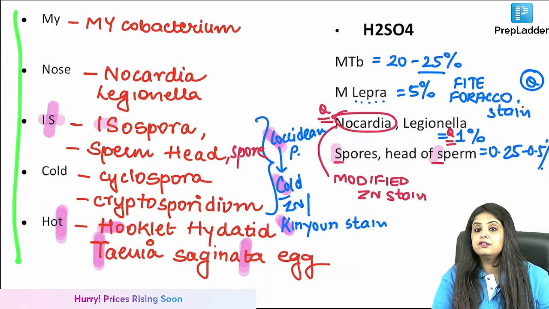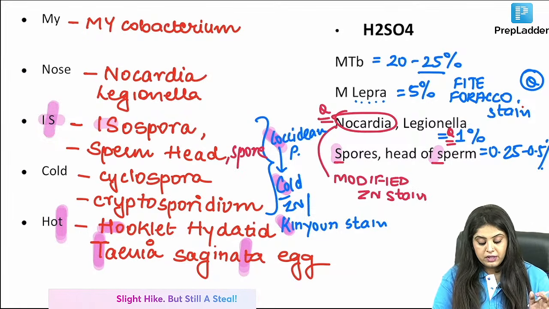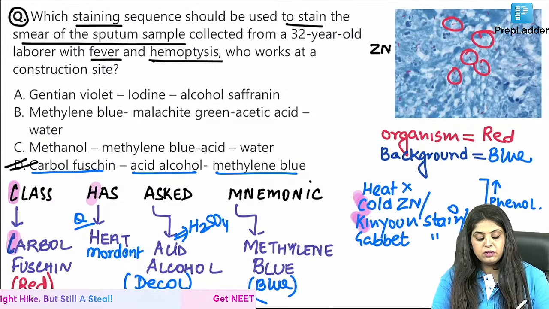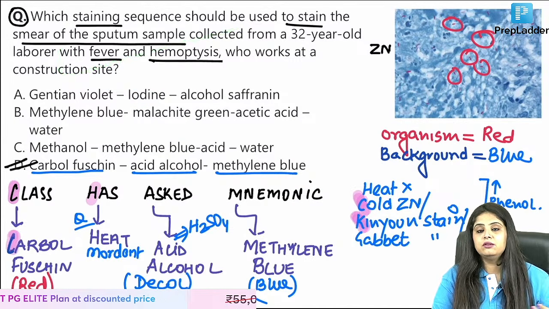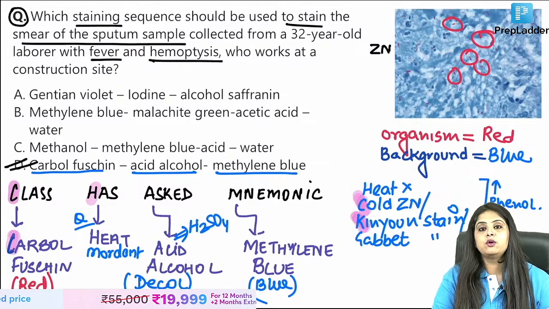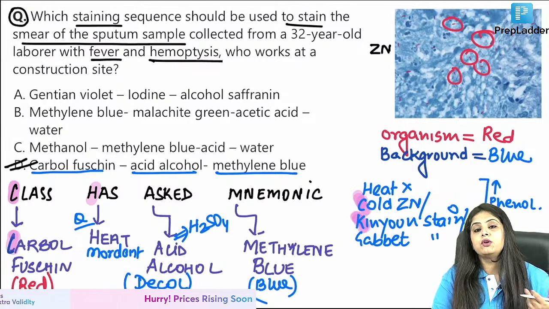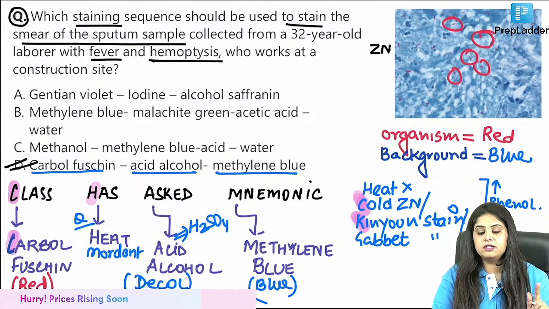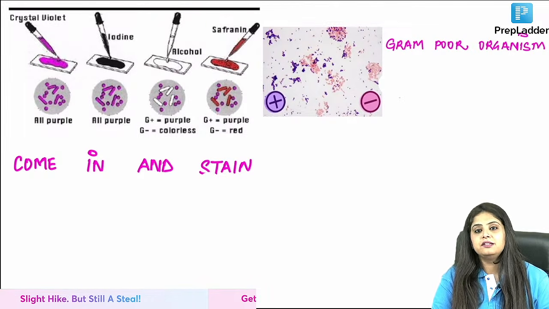So my nose is cold and hot. Every alphabet has to be learnt. Don't filter it out. If you've done the Zn stain without a question, I've done this today in my micro, I've got one question, but I can't keep you solving questions, then we'll be on one topic for 1 hour. So with one question I have covered all the PYQs and the important points of that topic. Now if I ask you, instead of the Zn stain, the gram stain, quickly in 5 seconds tell me,